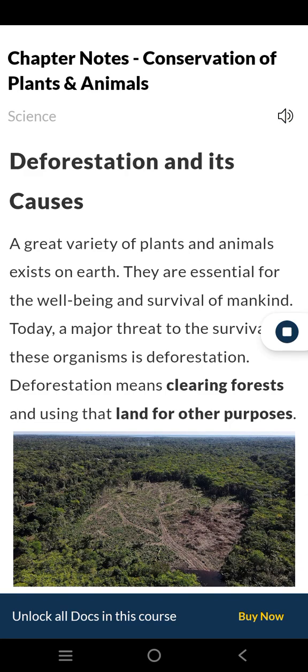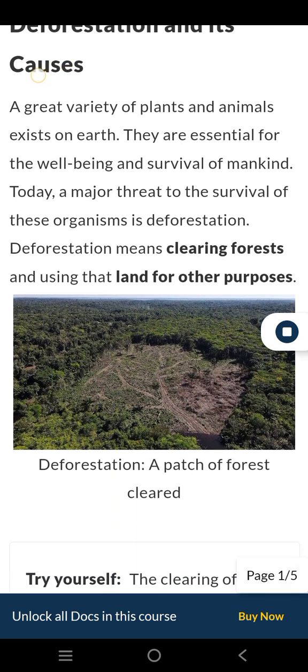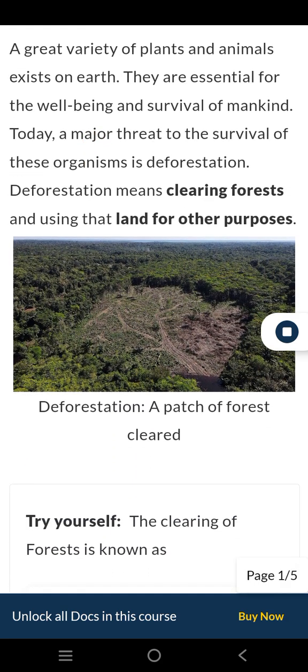Deforestation and its causes. A great variety of plants and animals exists on Earth. They are essential for the well-being and survival of mankind. Today, a major threat to the survival of these organisms is deforestation. Deforestation means clearing forests and using that land for other purposes.